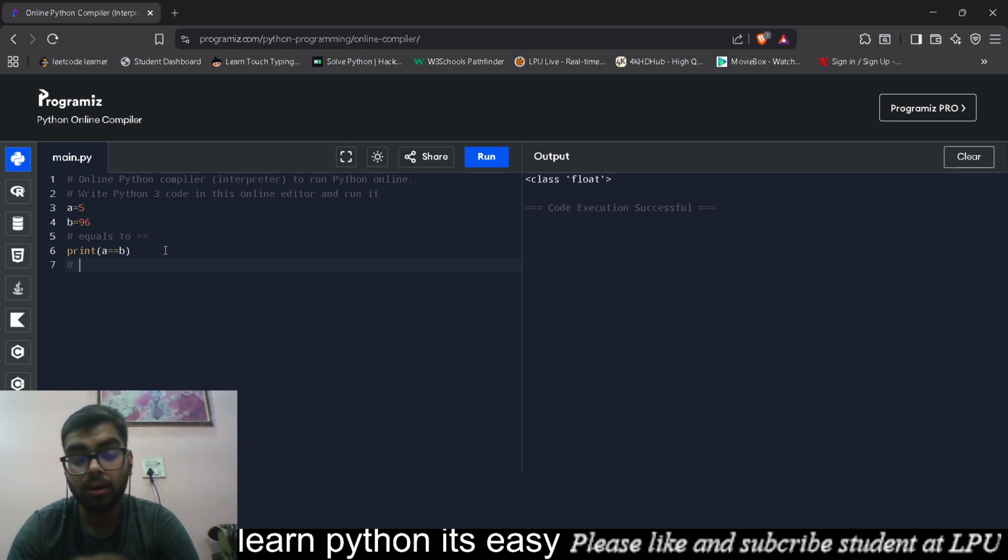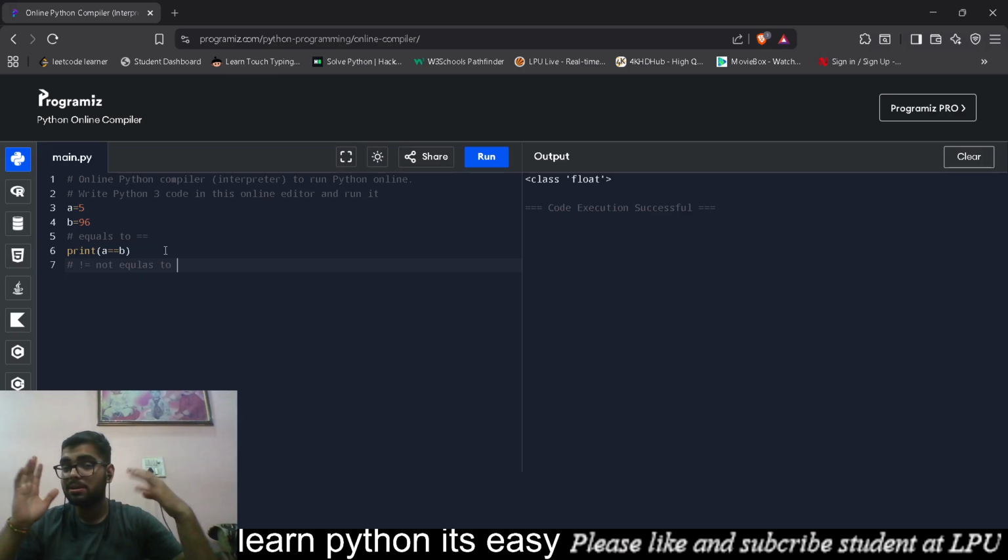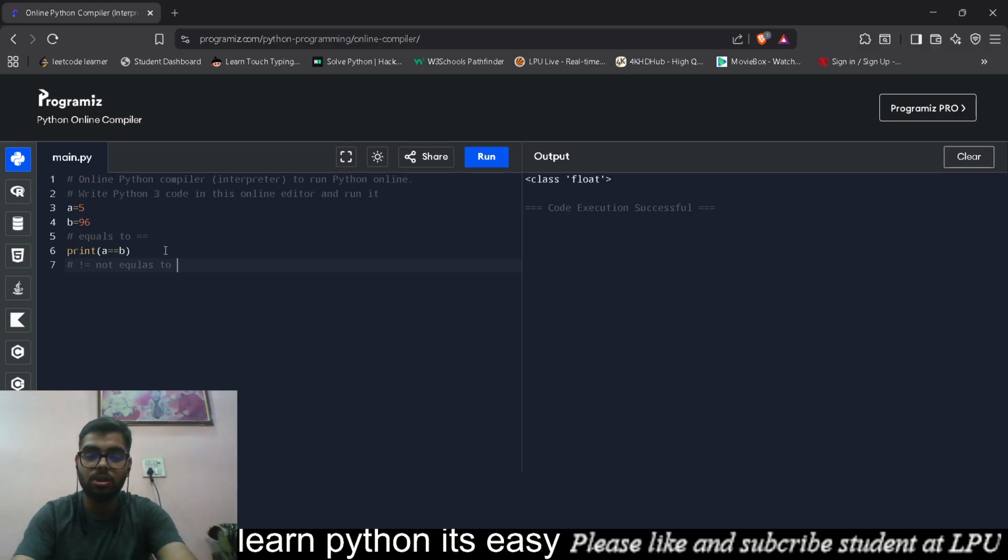Now there comes another operator, not equals to. The not equals to operator is given by an exclamation mark and an equals sign. This not equals to sign compares whether the values of A and B are not equal, just like we do in simple mathematics.